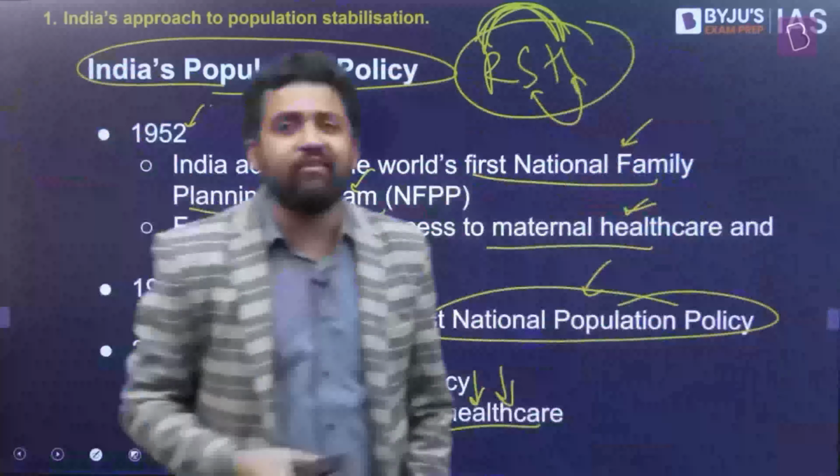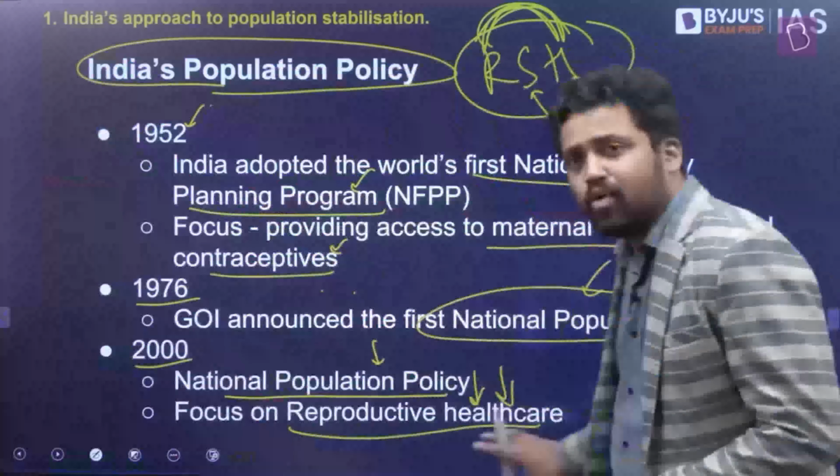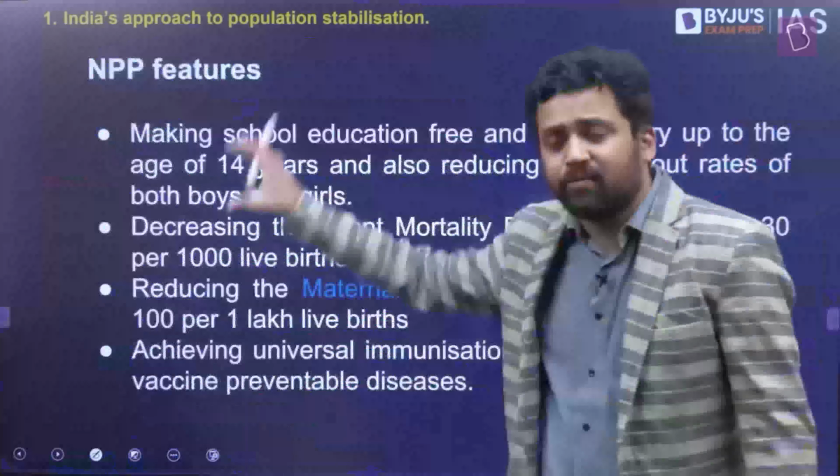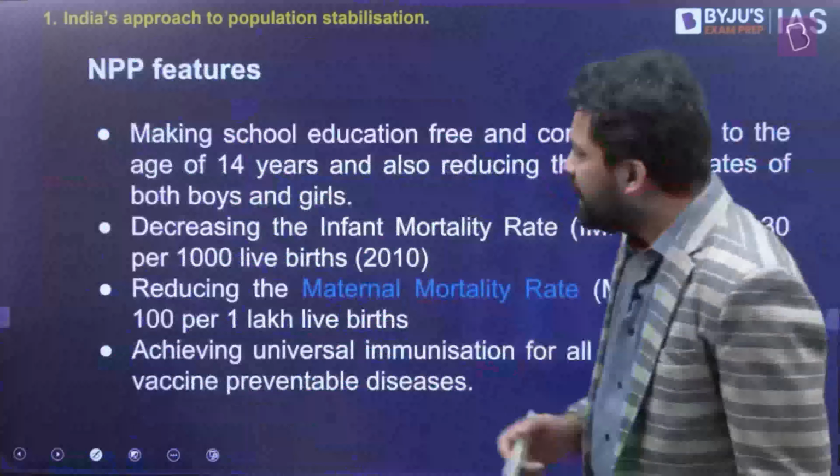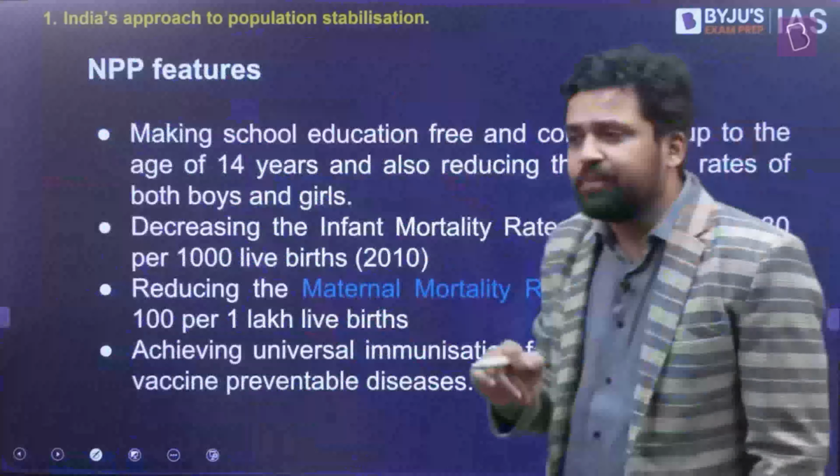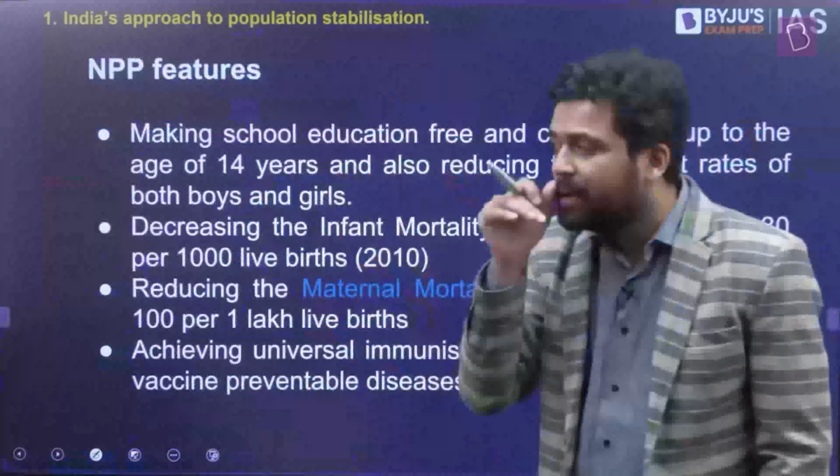So this is how our population policies have changed over a period of time. And let's try to look at some of the components of the National Population Policy of 2000. What are some of the features? Maybe some of these points can be relevant. So let's look at the points, and you should be able to appreciate how population policy is not only talking about contraceptives, it's also talking about a host of other things.